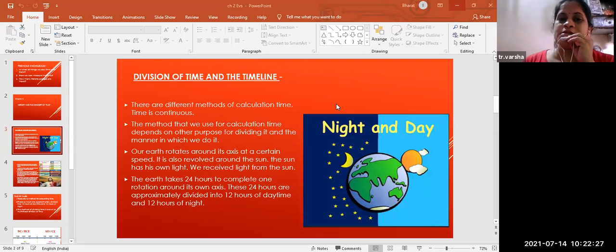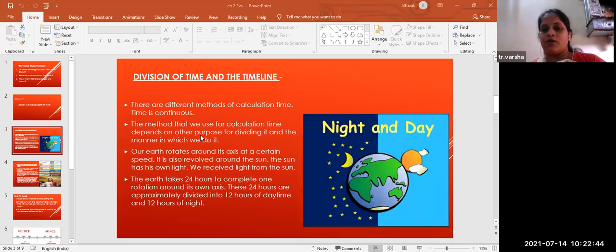No, time doesn't come back. It keeps on going continuously. The method that we use for calculating time depends on the purpose of dividing it and the manner in which we do it.